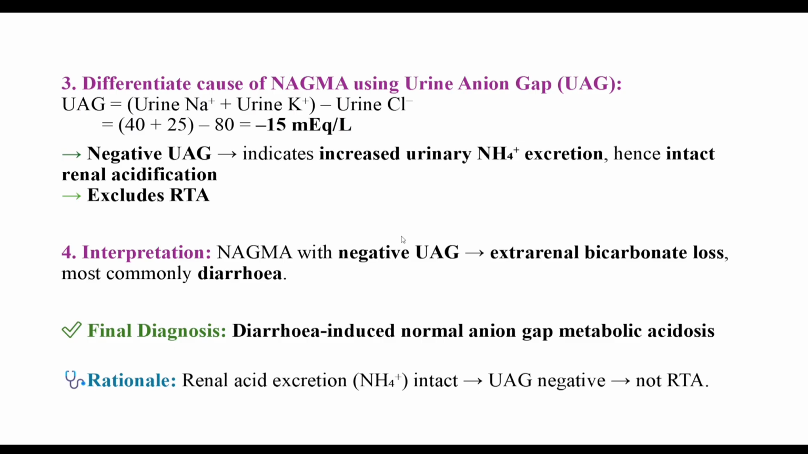Then in normal anion gap metabolic acidosis, we have to calculate the urinary anion gap. So urine sodium plus urine potassium minus urine chloride, so it is minus 15. So the urinary anion gap is negative. A negative urinary anion gap indicates increased urinary ammonium excretion, hence intact renal acidification, so it excludes RTA. So it is most likely due to GI losses. So the final diagnosis is diarrhea-induced normal anion gap metabolic acidosis.